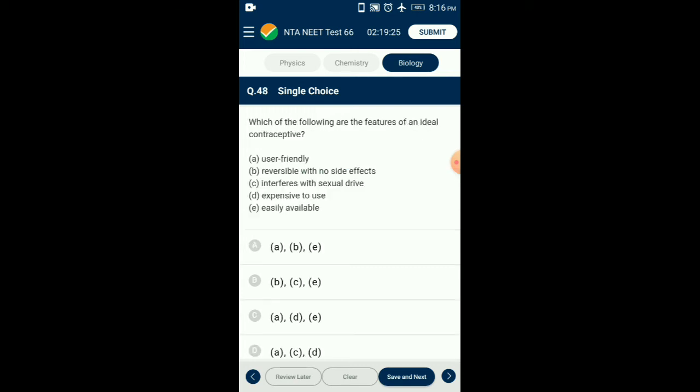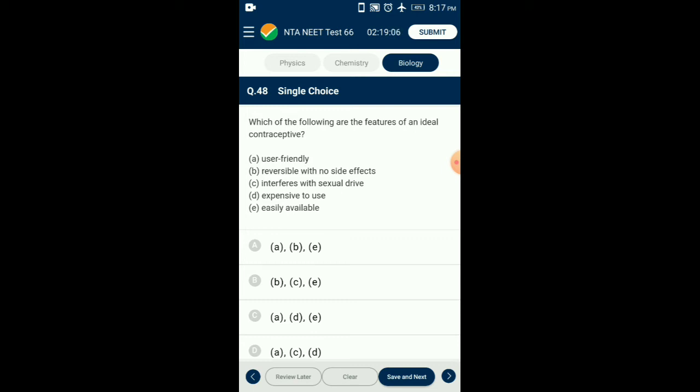Question number 48. Which of the following are the features of an ideal contraceptive? An ideal contraceptive should be user friendly, easily available, effective, and reversible with no or least side effects.